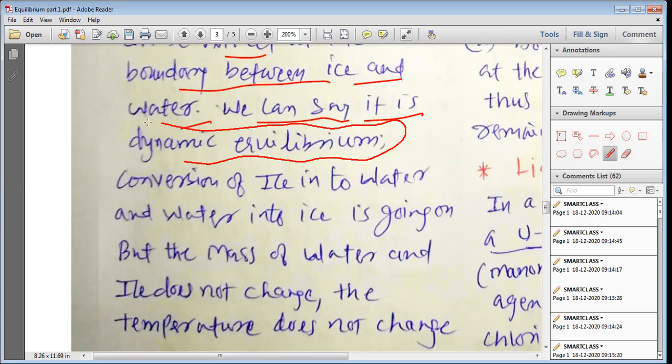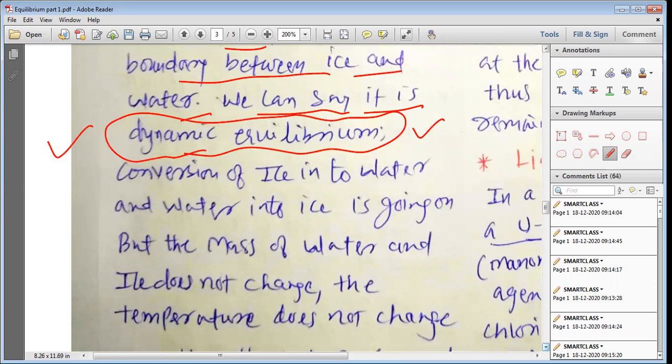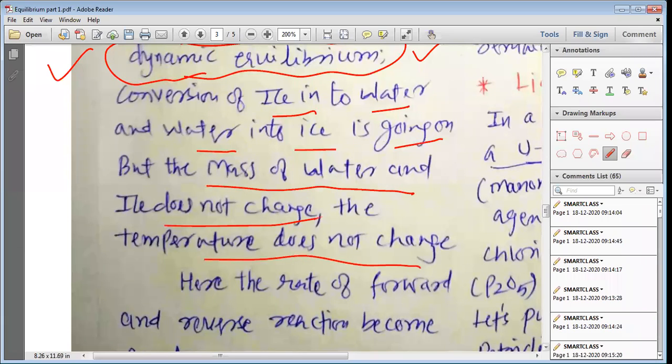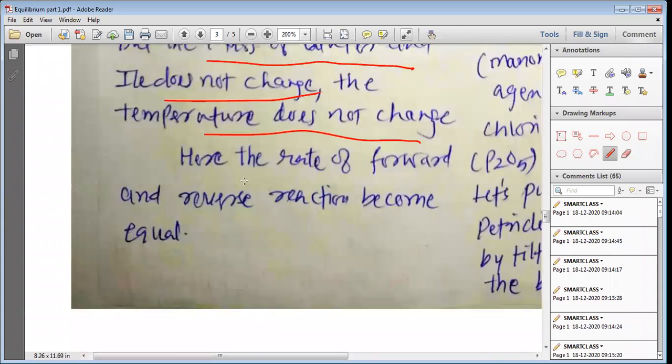Such a condition, when both the reactions are going on and have not stopped, but the concentration and other parameters remain constant, is known as dynamic equilibrium, because the processes are going on, but still it is a stable condition. That is what we have seen in the definition of equilibrium. Conversion of ice into water and water into ice is going on, but the mass of the water and ice does not change. The temperature does not change, and that is why we call it a dynamic equilibrium.